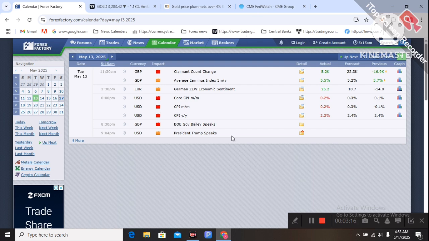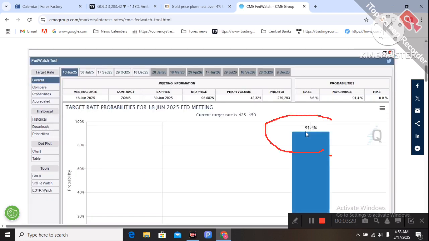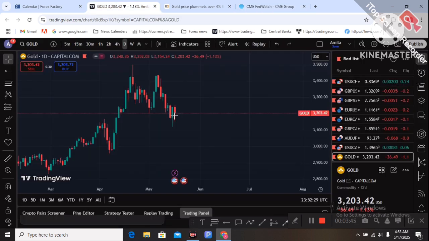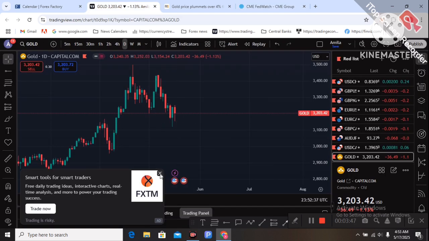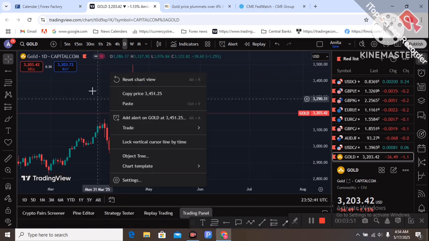For the June FOMC meeting, 91%, almost 100%, is priced in for a rate pause. So if the Fed pauses the rate in the June FOMC meeting, that will not affect dollar demand because the market has already priced it in. I'm hoping for some retracement to the upside in gold next week, and again you have a sell opportunity next week. Let's see the technically important levels if you are trading gold next week.